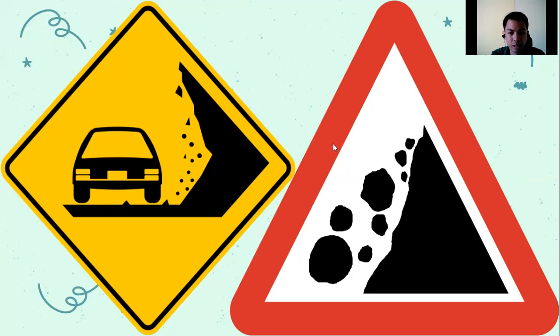So, ibig sabihin niyan, may possibility na magbaksakan itong mga bato or magkaroon ng landslide dito sa area sa gilid ng mga kalsada. What is common in these places? The place. So, ito ay commonly yung mga tinapyas na gilid ng bundok para makagawa ng kalsada. So, cutting road. So, yan yung sometimes na common nila sa mga places.